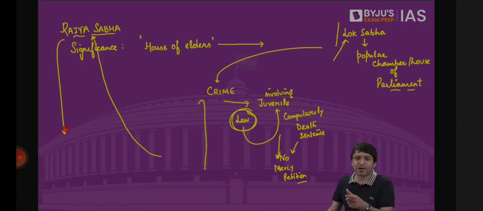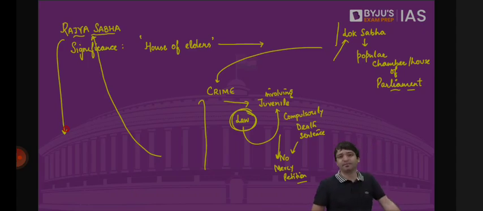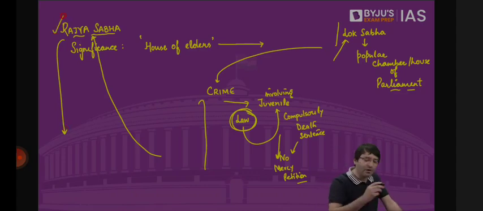Because Lok Sabha is the popular chamber of the parliament, it will come under the direct pressure of the people, and people may demand anything. Now, to ensure that such laws, such bills are not passed, we have Rajya Sabha, House of Elders, who will make amendments to this bill, who may reject this bill, who may not act on this bill, who may suggest some recommendations to this bill. That is meant to be the job of Rajya Sabha.